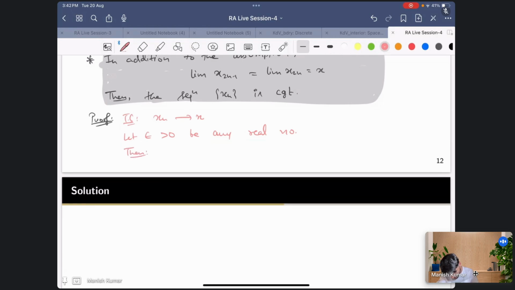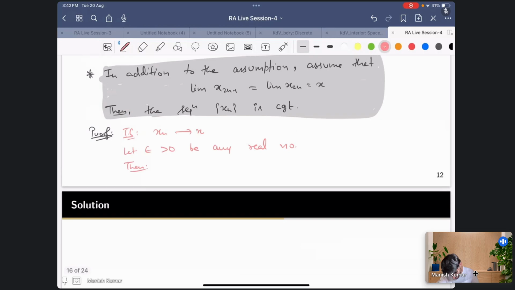So we know that x_{2n-1} converges to x. So this means, let me write it in words, there exists n1 such that |x_{2n-1} - x| is less than epsilon for all n greater than or equal to n1. So this is the first thing.